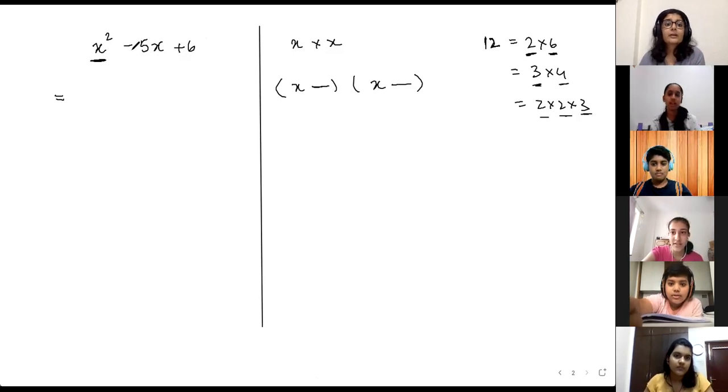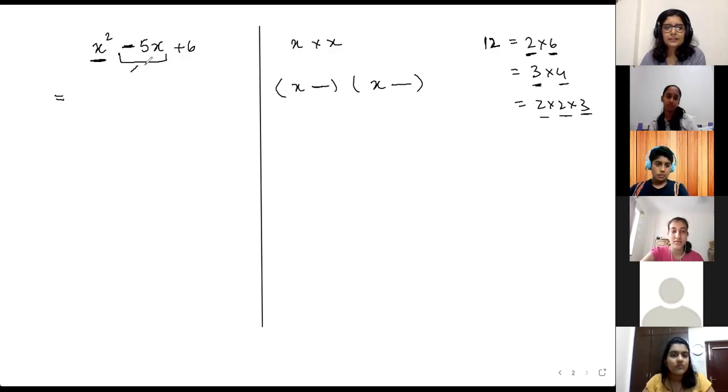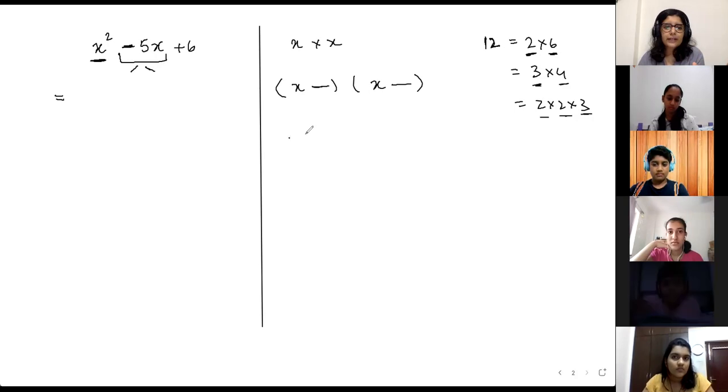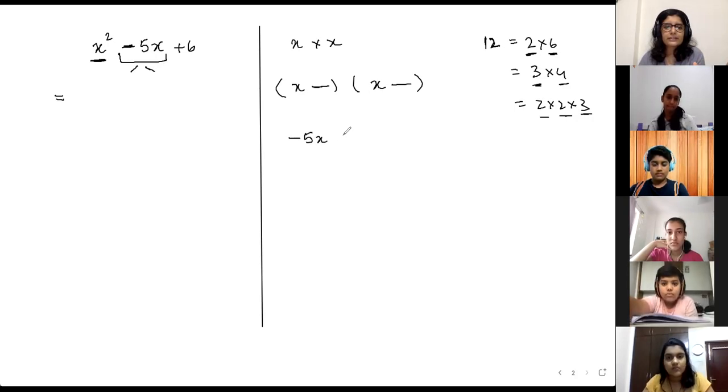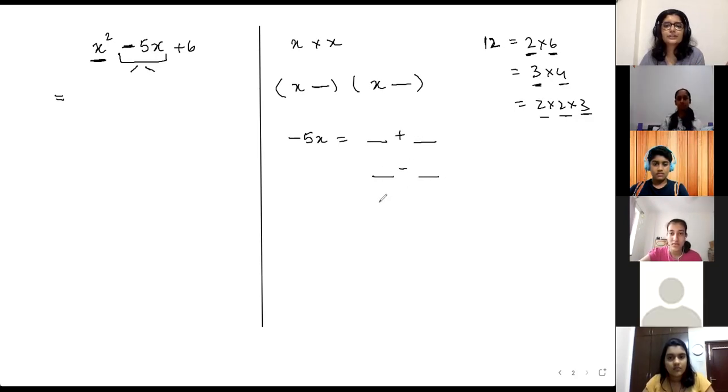Minus 5x, yes, consider the minus also. So this minus 5x, you're going to split it as 2 things. Now the splitting is not random, there's a condition to it. So write minus 5x as either a sum of 2 things or a difference of 2 things.